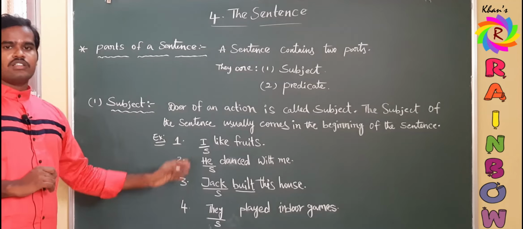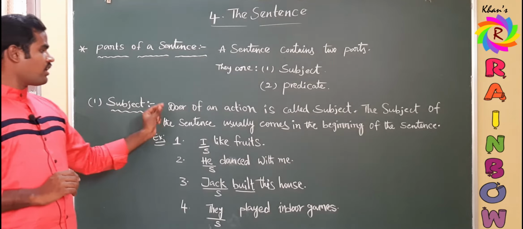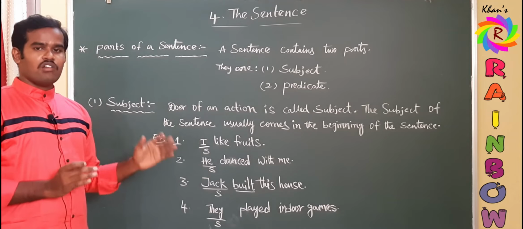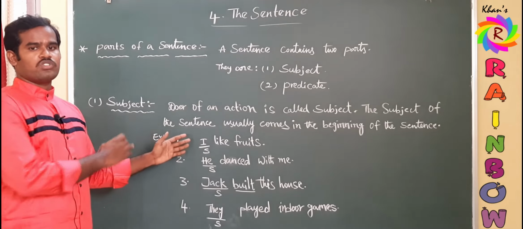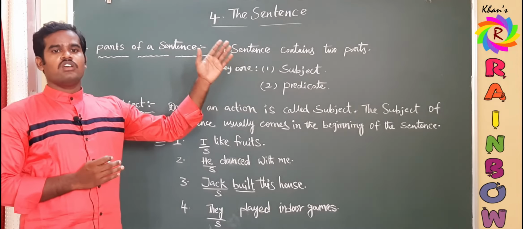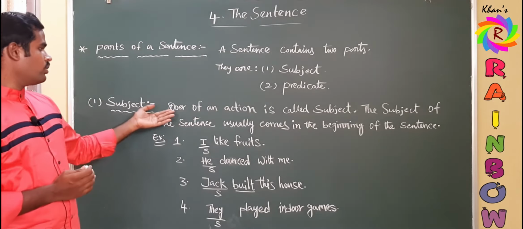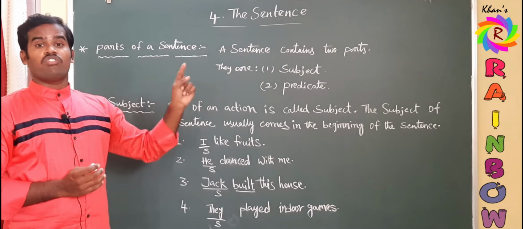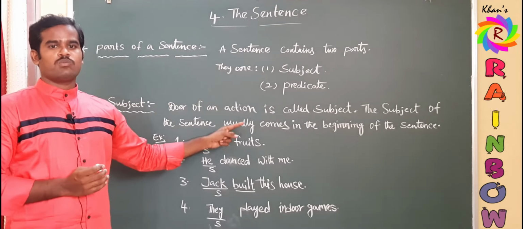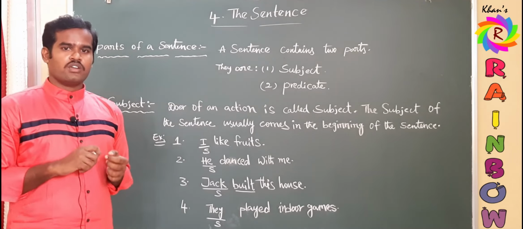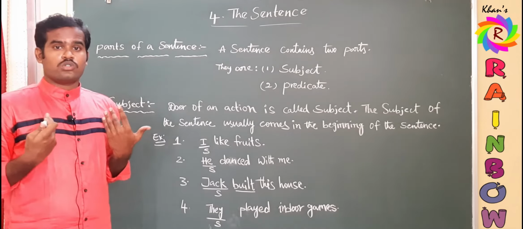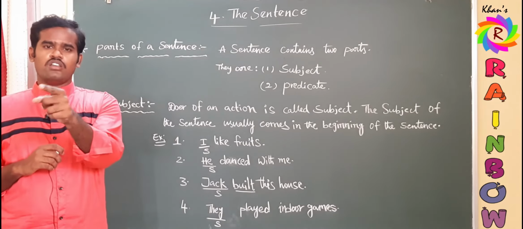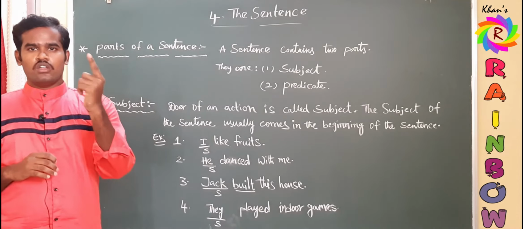By observing all these four examples, we can draw a conclusion. What is that? The subject of the sentence always comes in the initial position, in the beginning of the sentence. That is what we have written. The doer of an action is called the subject. A person or a thing who performs the action is known as the subject. See, now I am teaching, right? I am teaching. Who is teaching? I. So, who is the subject? I. One more statement. You are listening. Who is listening? You. So, what is the subject? You.